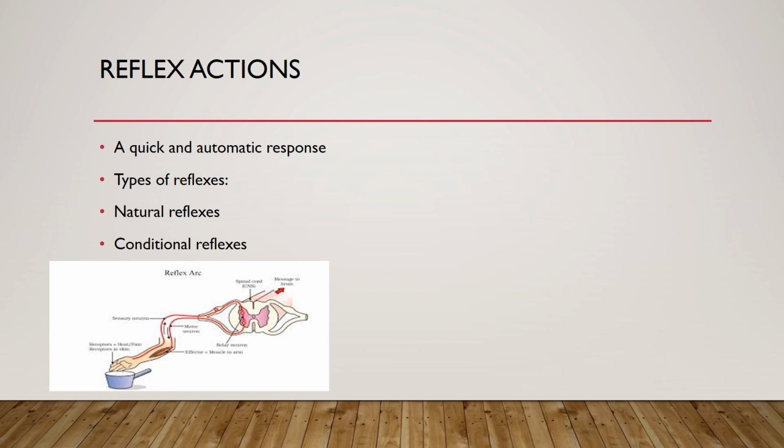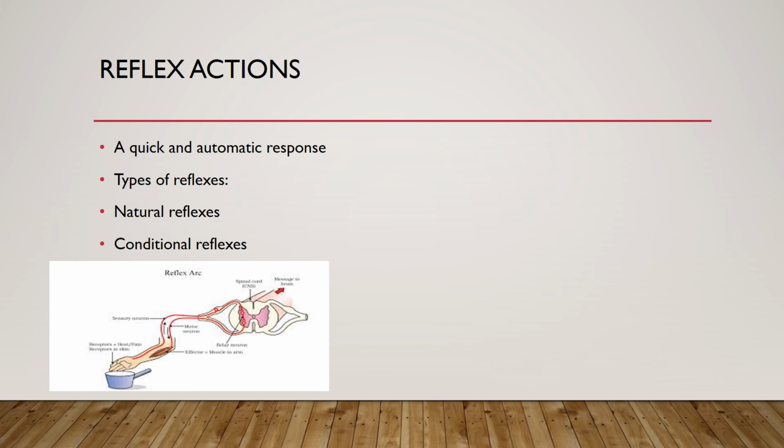The relay neuron transmits messages from the sensory neuron to the motor neuron. The nerve impulse reaches the muscle of the arm through the motor neuron. The muscle contracts and the hand is moved away. So this is the example of reflex action, and this is the path of the reflex arc.